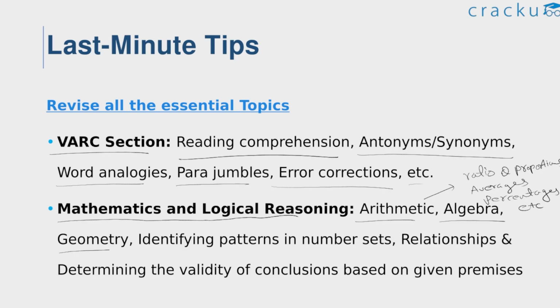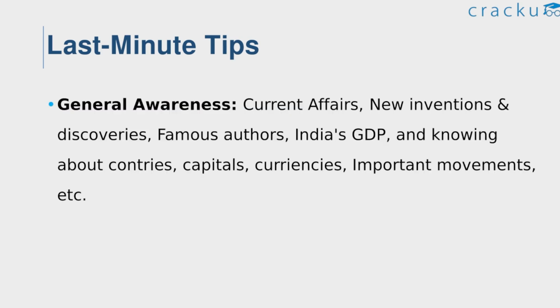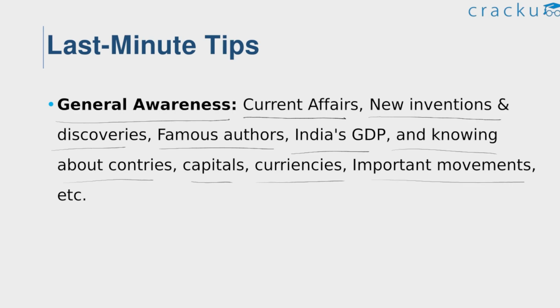And coming to the logical reasoning part, identifying patterns in number sets, relationships, and finally determining the validity of conclusions based on the given premises. So these are some of the important topics from logical reasoning part. Next we have general awareness. So this is the third section, which is also a scoring section. So in this section, current affairs, new inventions and discoveries, famous authors, India's GDP and knowing about countries, capitals, currencies and important movements and so on. So these are some of the important topics to be covered from general awareness section.